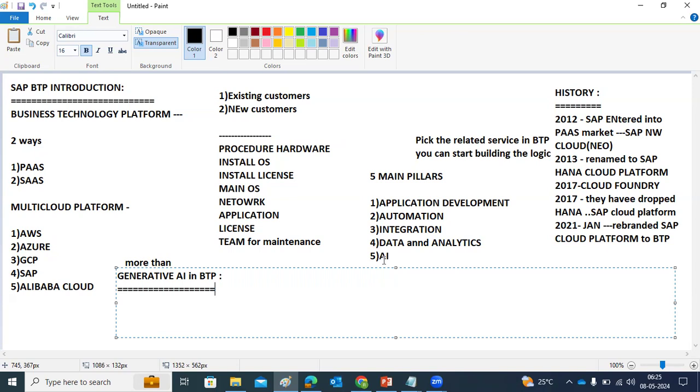We have to follow best practices for any customer we are working for. Those best practices we will discuss in our day-to-day classes. So that is some history about the BTP and the five key main pillars.